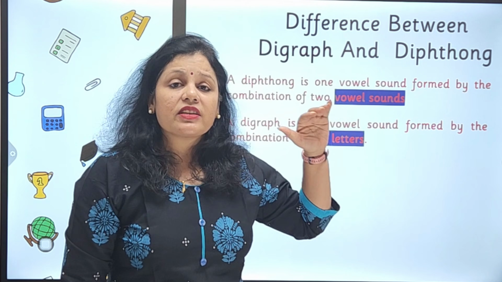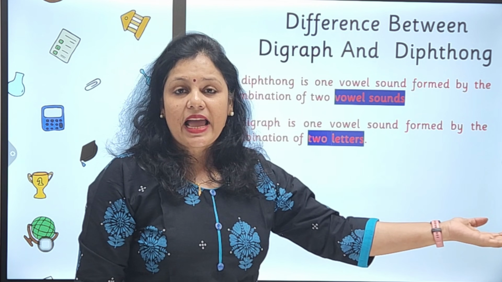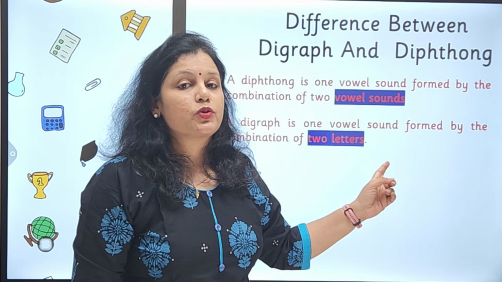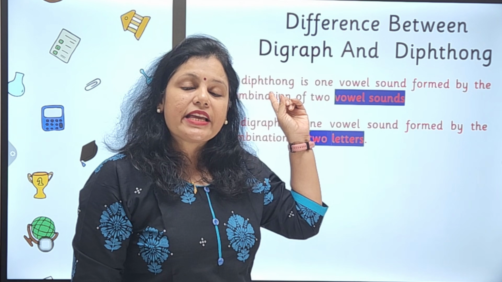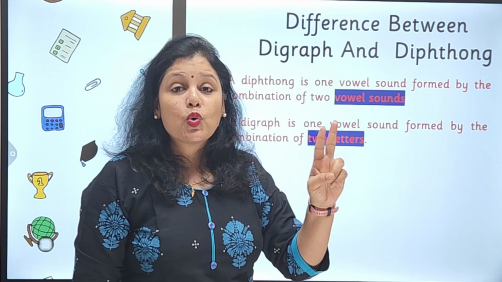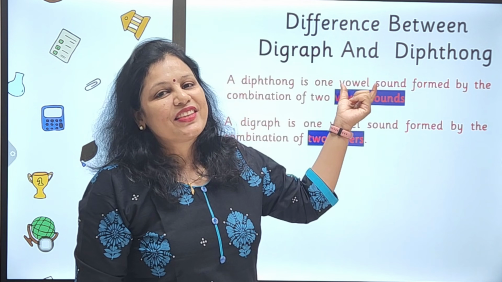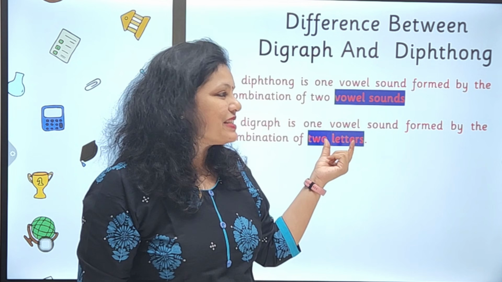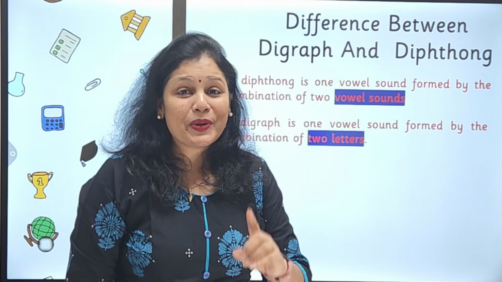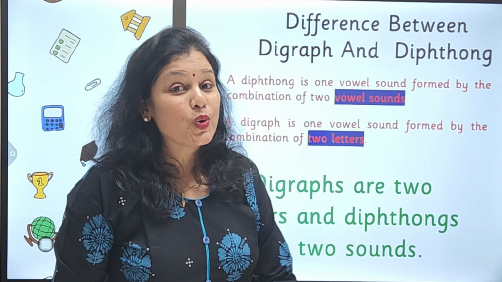Many people ask me the difference between a digraph and a diphthong, and they get confused about why certain combinations are digraphs and why others are diphthongs. So this is the very first clear difference. A diphthong is made out of a 2 vowel sound combination and a digraph is made out of a 2 vowel letter combination. So this is at the grapheme level and this is at the phoneme level. This is at the writing level that you see and this is at the sound level that you hear. So what is the crux? Digraphs are 2 letters and diphthongs are 2 sounds.